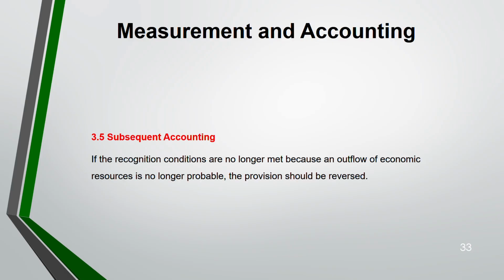Now, if the recognition conditions are no longer met because there is no outflow of economic resources, the provision has to be reversed. Earlier you recognized the provision because you had met the recognition criteria. When you are no longer meeting the recognition criteria, you have to reverse the provision that you have recognized earlier.